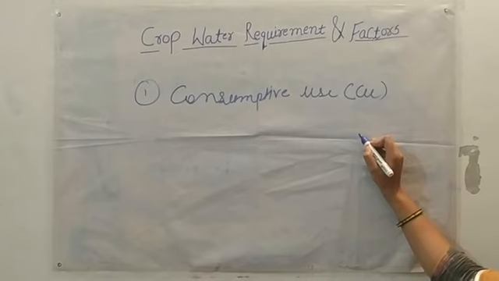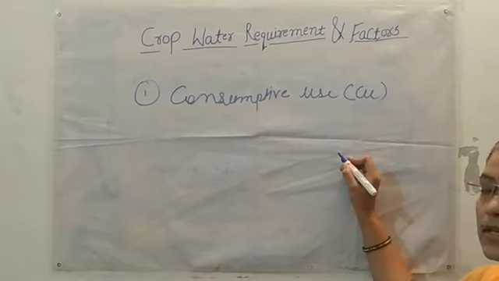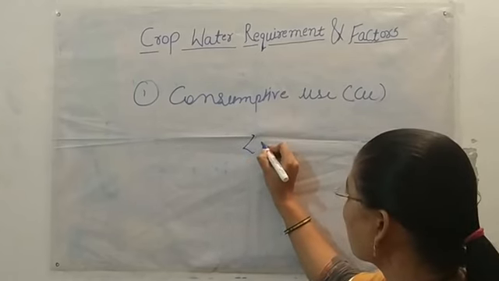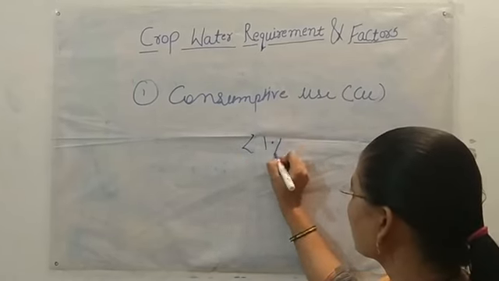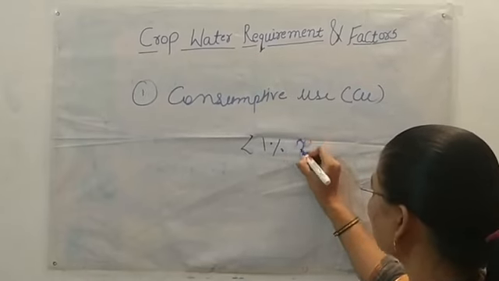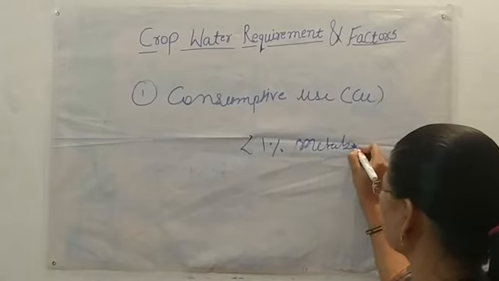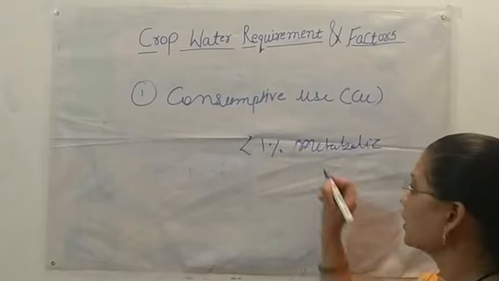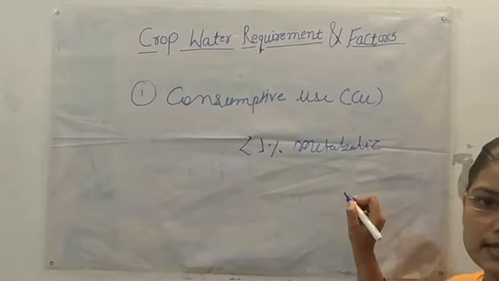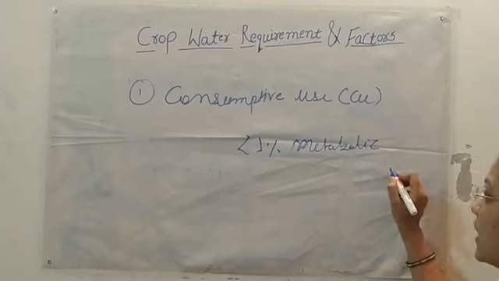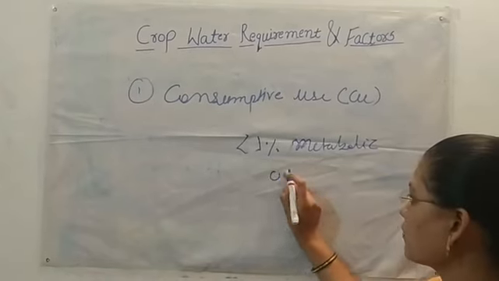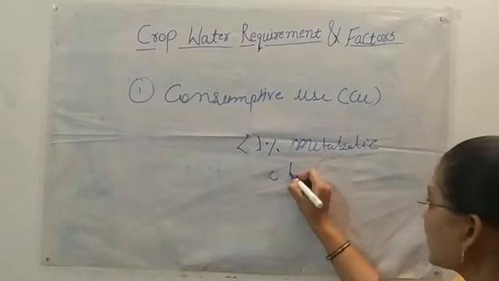But during crop growth, the plant requires less than 1% of water for metabolic processes. Therefore this water is negligible, and most of the consumptive use of water is required by the plant for evapotranspiration.